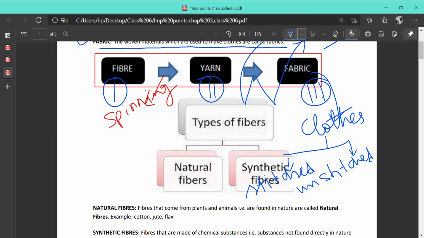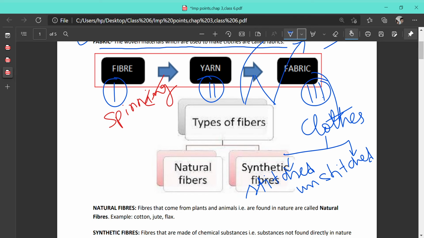Dhoti also you have seen, that is also an unstitched cloth. Gamcha, you know, that is also an unstitched cloth. Dupatta also that you wear, that is also an example of unstitched cloth. So what is the proper series? That is fiber. Fiber after spinning is converted to yarn. Yarn after weaving or knitting is converted to fabric, and out of the fabric we prepare clothes, and clothes are of two types, stitched clothes and unstitched clothes.